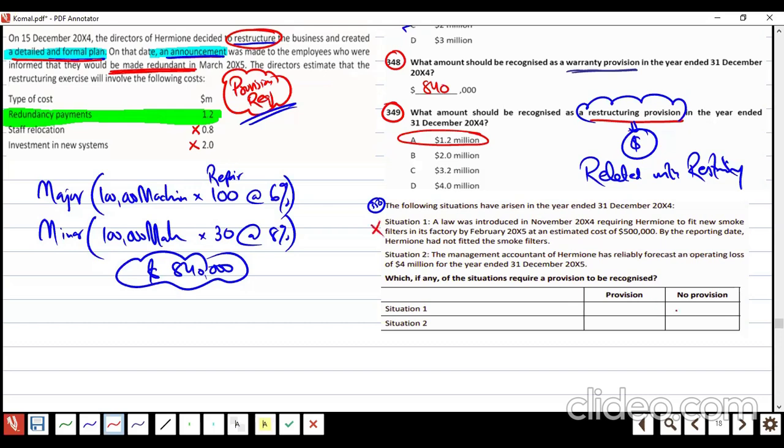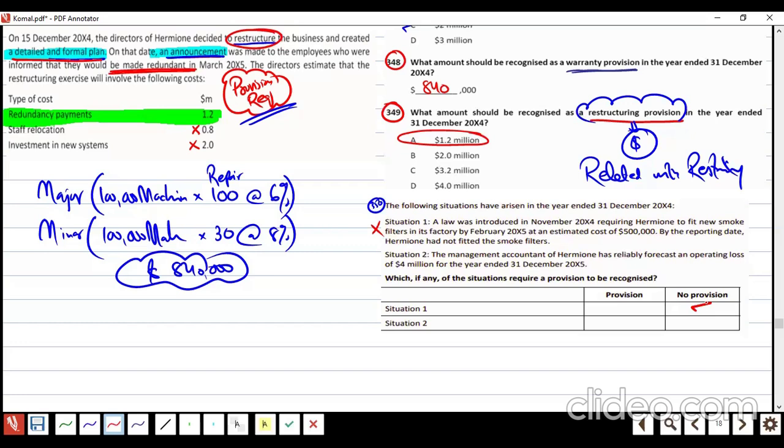If no past, no provision is required, because a provision is a liability of uncertain timing and amount which is reliably measurable. Uncertain timing and amount means past, present, future: past activity, present obligation, future will be satisfied. New law, present and future, no past. If no past, no provision required.